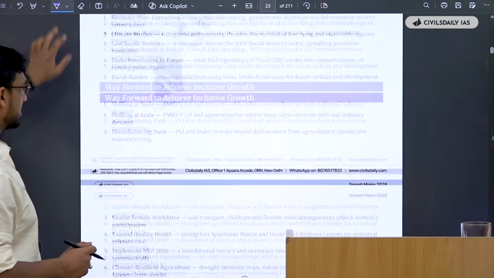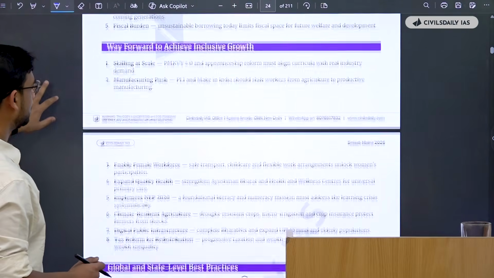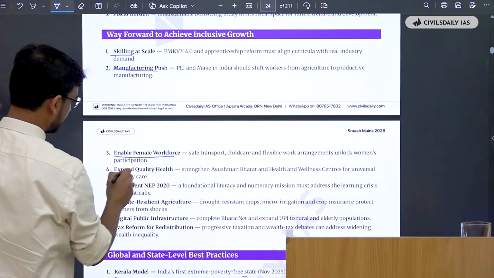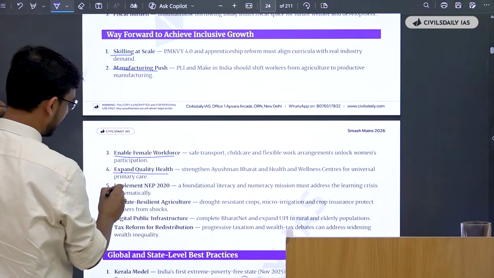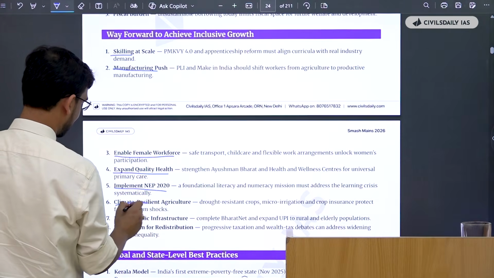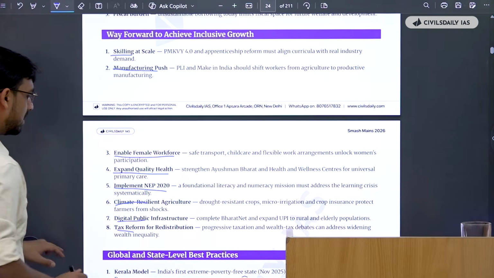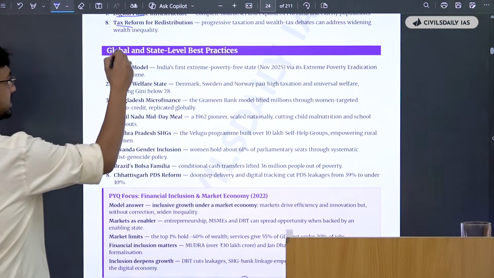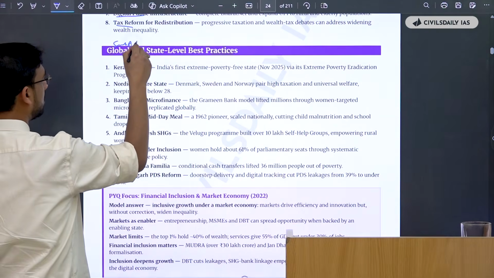Then intergeneration equity, how can we achieve growth? So again, skilling, manufacturing push, female workforce enable participation, expand quality health, implement NEP, climate resilient agriculture, digital public infrastructure, and tax reforms. Okay, then again, this is the substantiation part I was talking about.